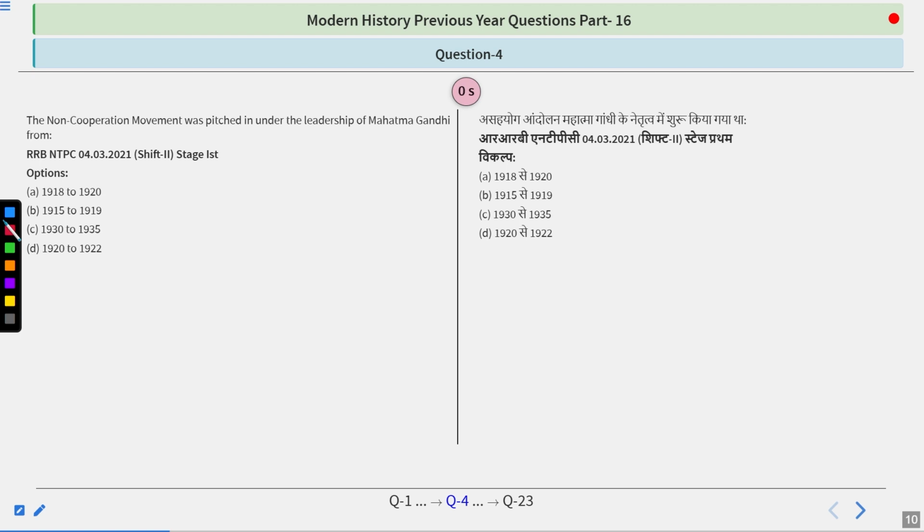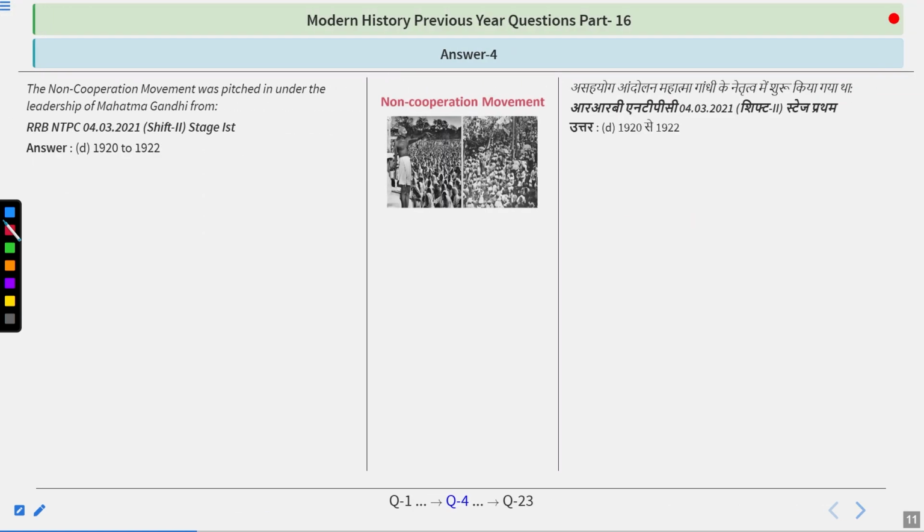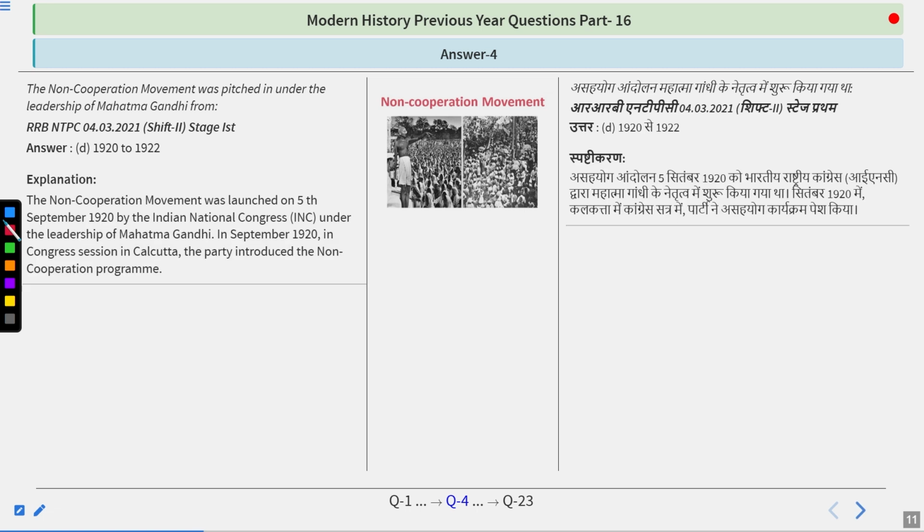So the non-cooperation movement is very simple, and we know that it ran from 1920 to 1922. Remember one more thing, that the non-cooperation movement was started on the death day of Bal Gangadhar Tilak. It was launched on 5th September 1920 by the Indian National Congress under the leadership of Mahatma Gandhi. In September 1920, in the Congress session in Calcutta, the party introduced the non-cooperation program.